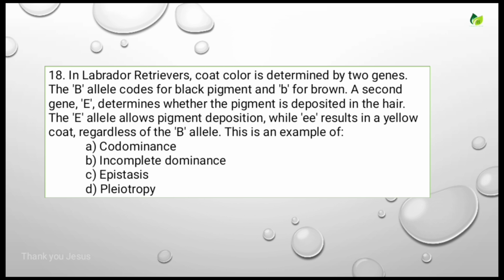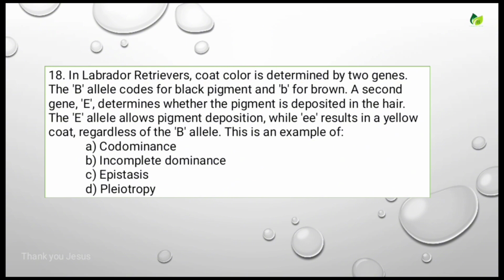In Labrador retrievers, coat color is determined by two genes. The capital B allele codes for black pigment and small b allele codes for brown. A second gene, capital E, determines whether the pigment is deposited in the hair.